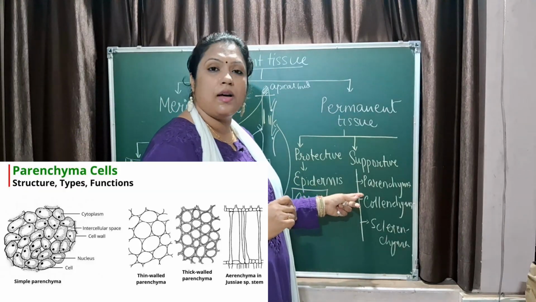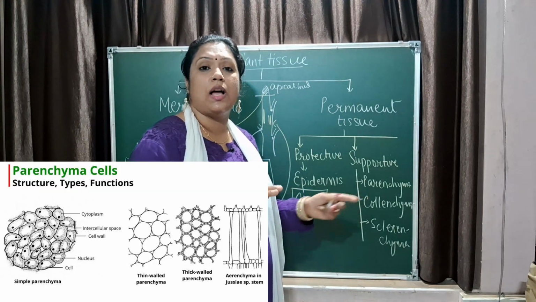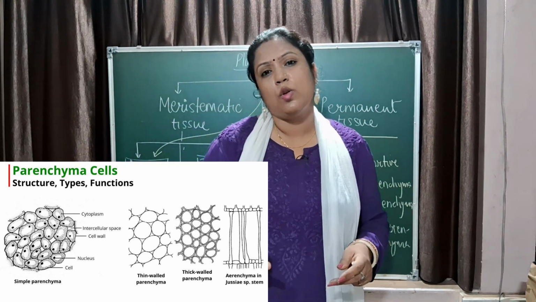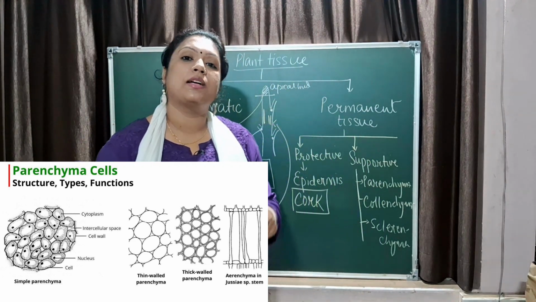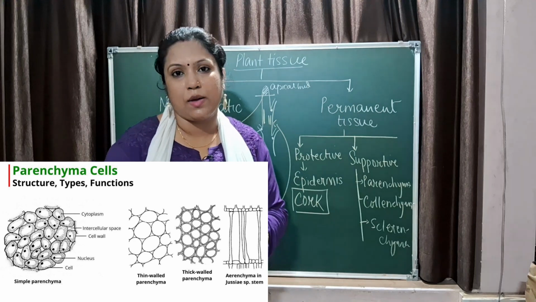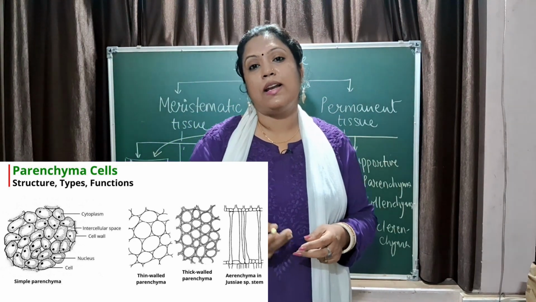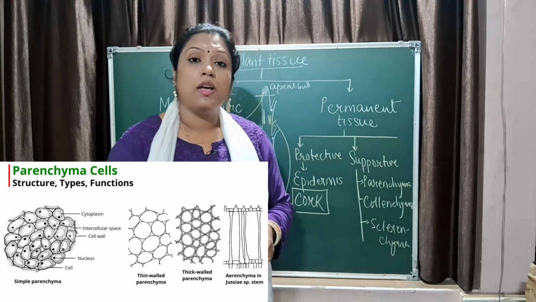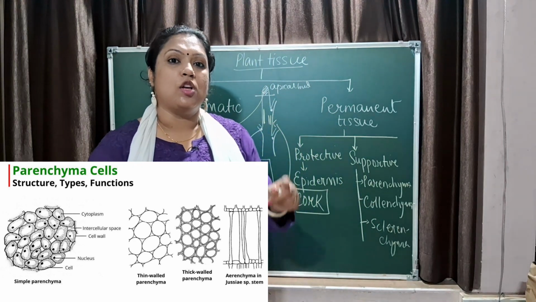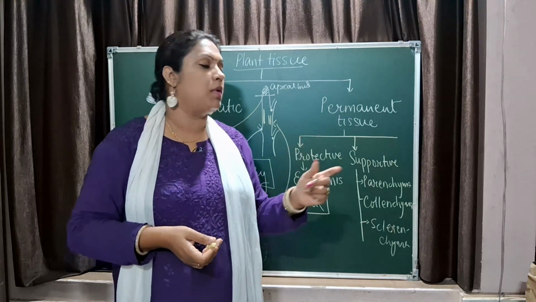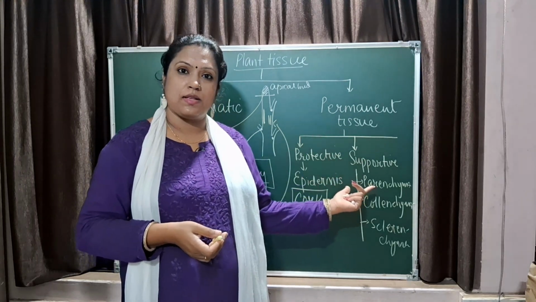The parenchyma are oval shaped cells with large intercellular spaces. They have vacuoles. They may contain chlorophyll. If parenchyma cells contain chlorophyll, it is called chlorenchyma, and if the parenchyma cells contain air that helps aquatic plants to float, it is called aerenchyma. So chlorenchyma and aerenchyma are types of parenchyma cells.